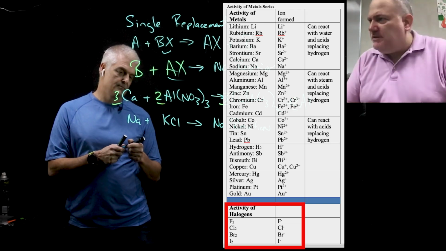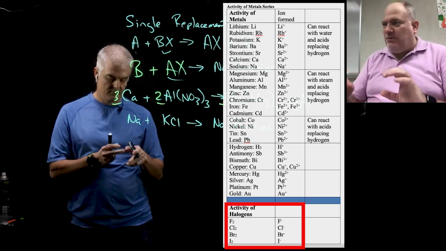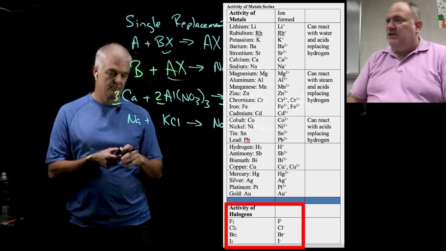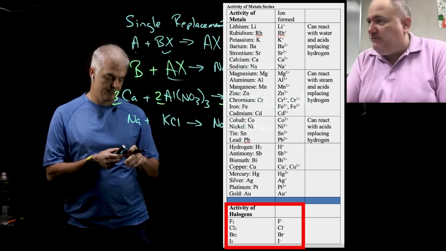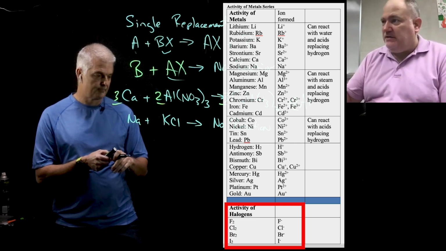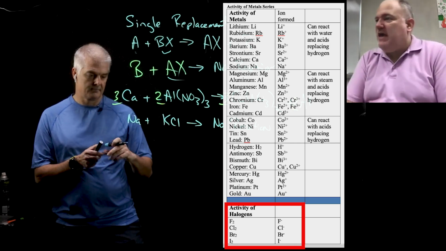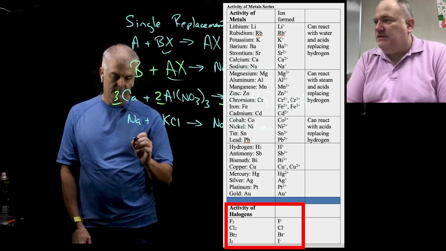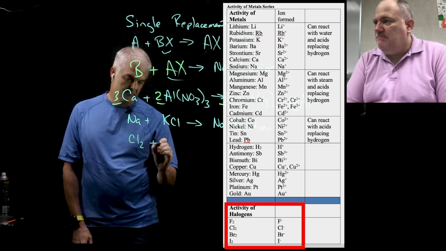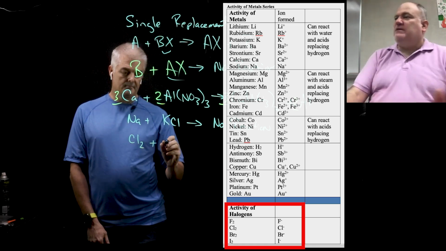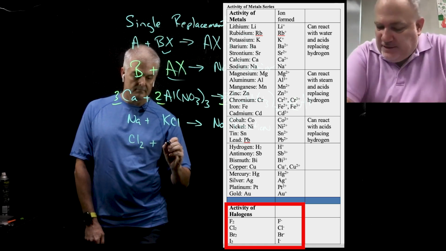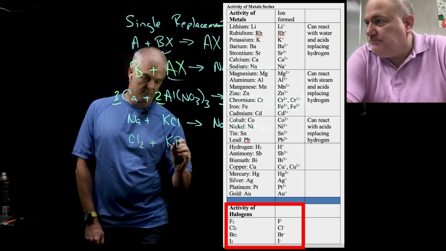If you take a look at the bottom of the table, you have halogens, and this is really important. It's like a separate table completely. So if you ever see a halogen, there's only 4 of them we have to worry about: fluorine, bromine, iodine, and chlorine. If you ever see one of those by themselves at the beginning, so let's say, for example, we have chlorine. So if you see Cl2 by itself, and it's trying to react with something like potassium bromide.